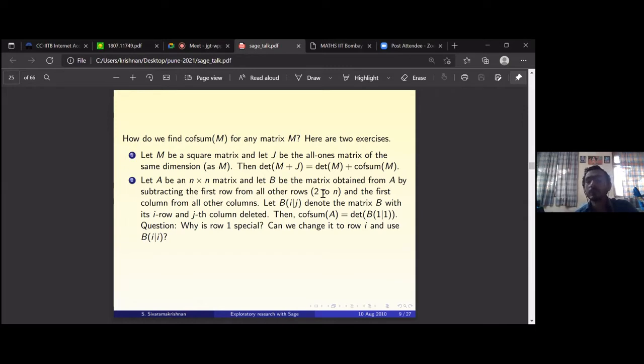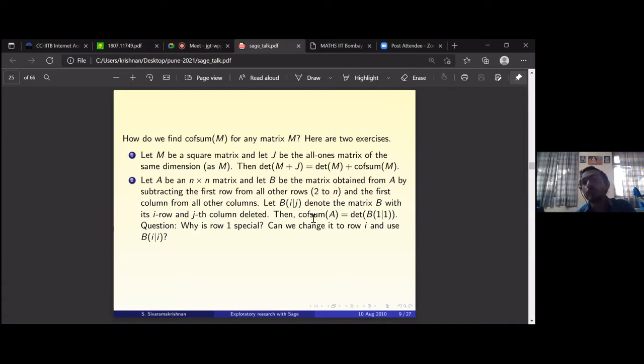You do this. So now you've done some row operations and some column operations. Now you remove the first row and the first column, and then look at the determinant of that. That will be the sum of the cofactors. This is also, so both of these are